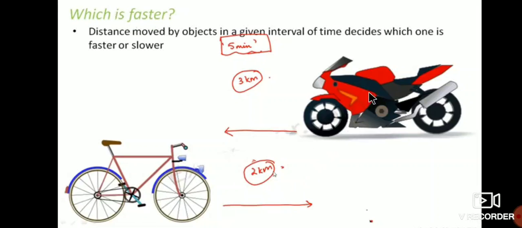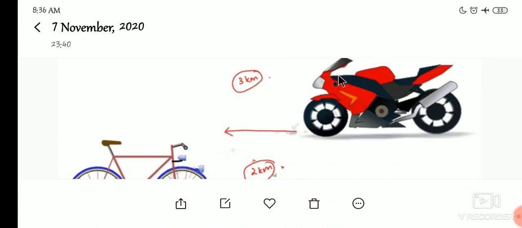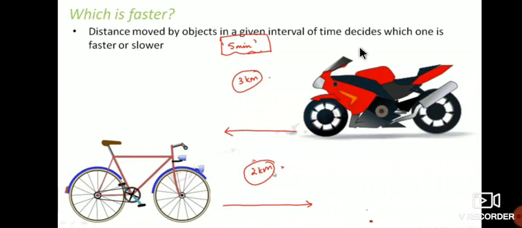What is faster? This is the best example. If they ask what faster means, you should write: distance moved by an object in a given interval of time decides which one is faster or slower. So faster means distance moved by an object in a given interval of time.